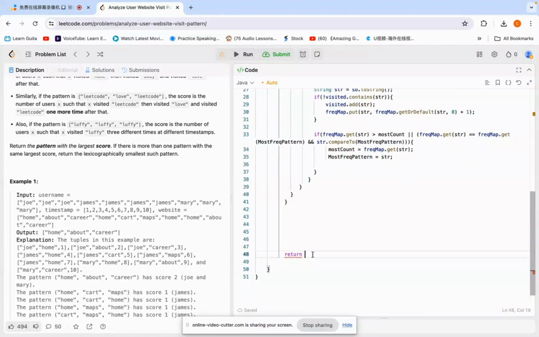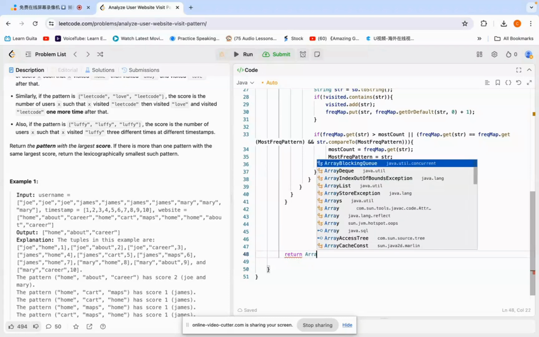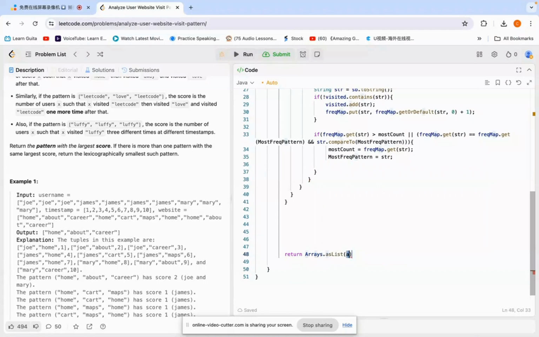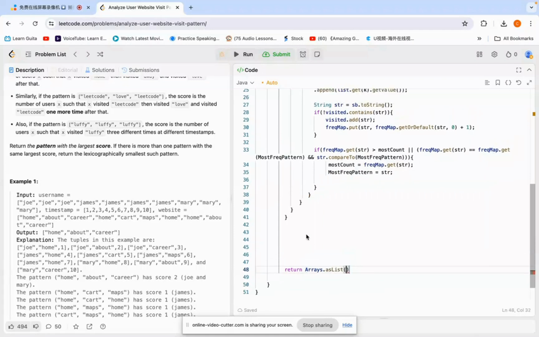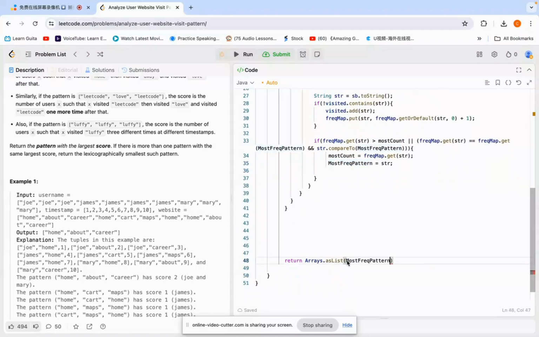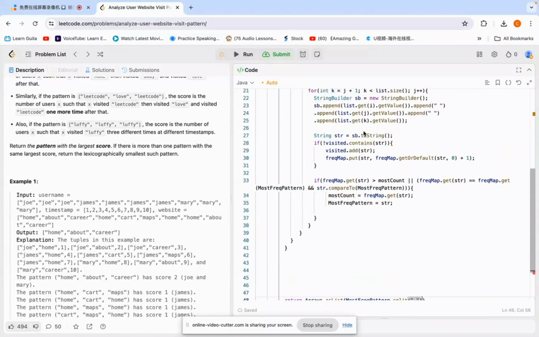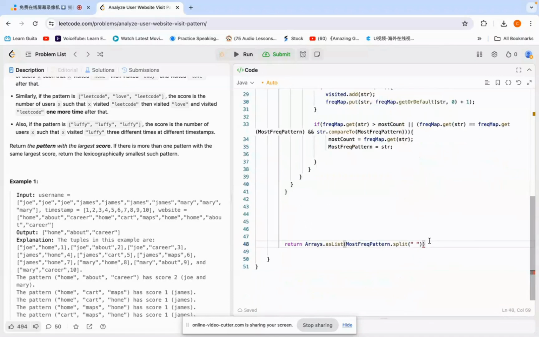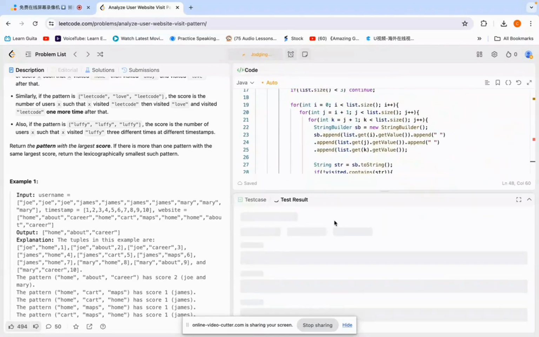Now here we need to do one thing with the array, and the most frequent pattern, split on the space. So you can see here first website with the space. So that's why we need to split on space. Now let's see if it's working or not.